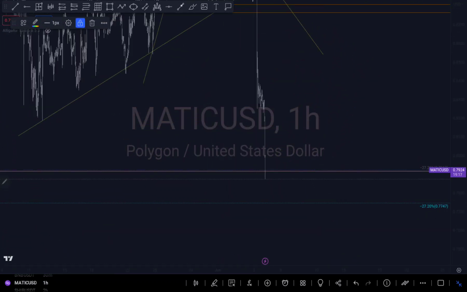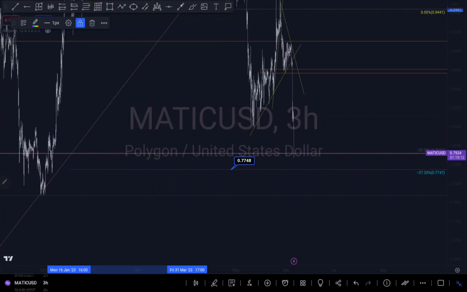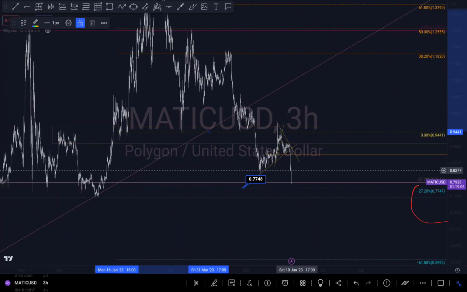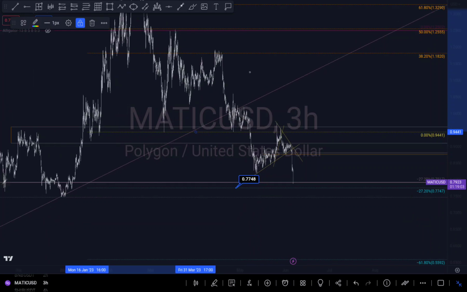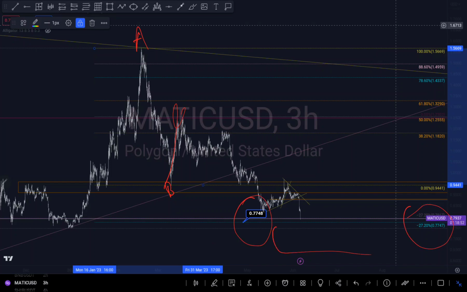So if I go to a bigger time frame, if you watched my previous analysis on it, you know that I said I am expecting it to at least come down to my negative 27% fib level, which is around this level right here. And we can see how it started. This was like my point A, point B, and we came to that level, and I said there's a possibility. If you've been watching my videos, my target is always around my negative 27% fib level, so I was still expecting more of a push down to around that level right here.